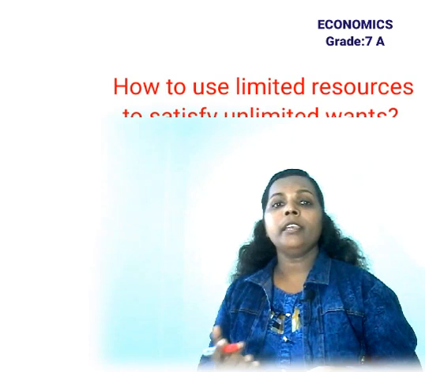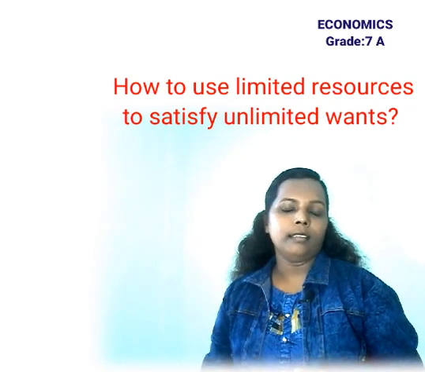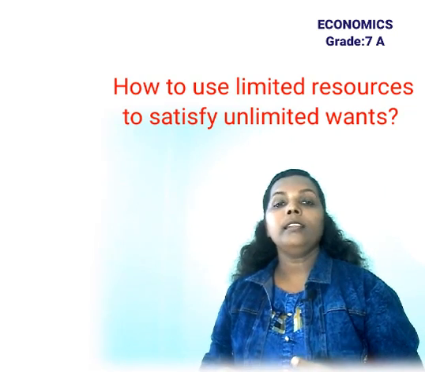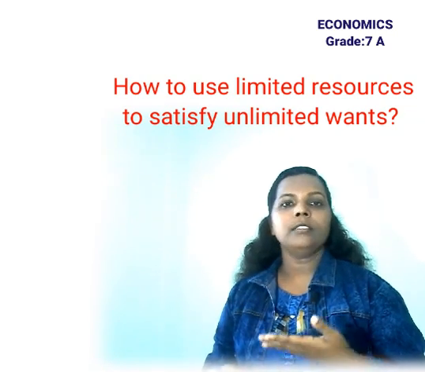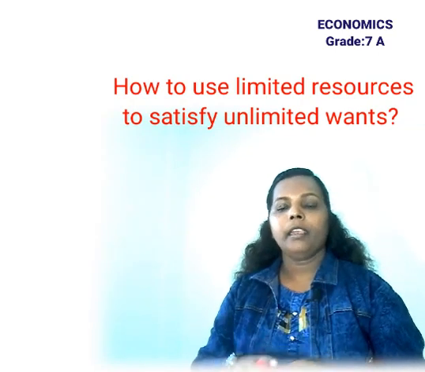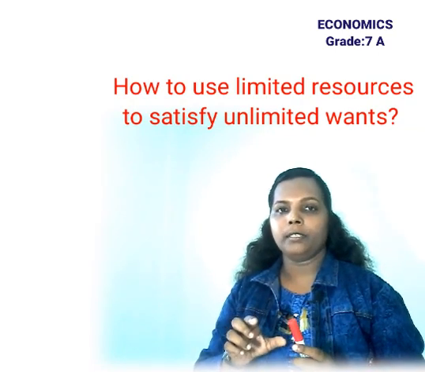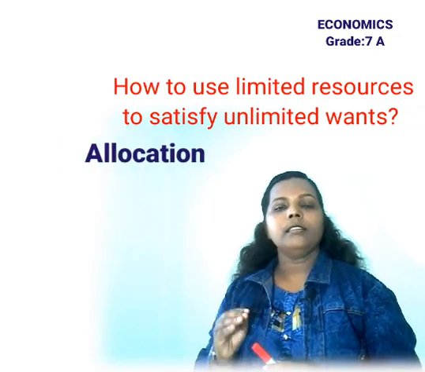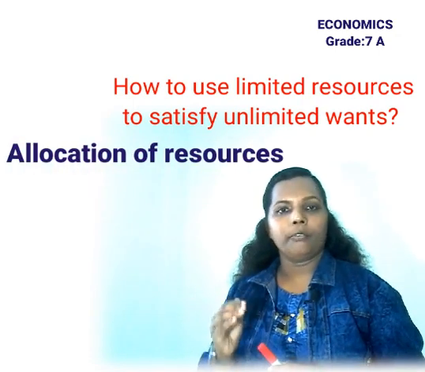We have unlimited wants and we have limited resources. So how can we use these limited resources for unlimited wants? The only thing the organization or the government can do is plan properly. They have to plan the resources properly and produce the goods and services. This is called allocation of resources.